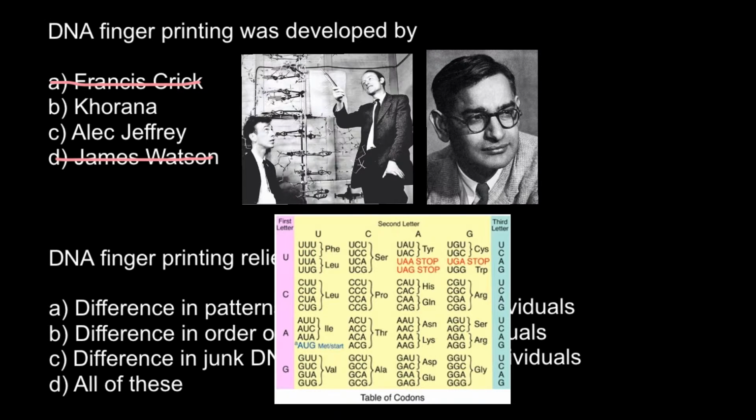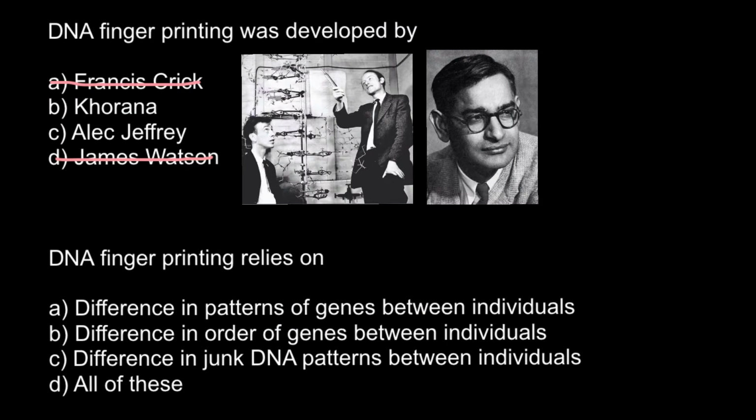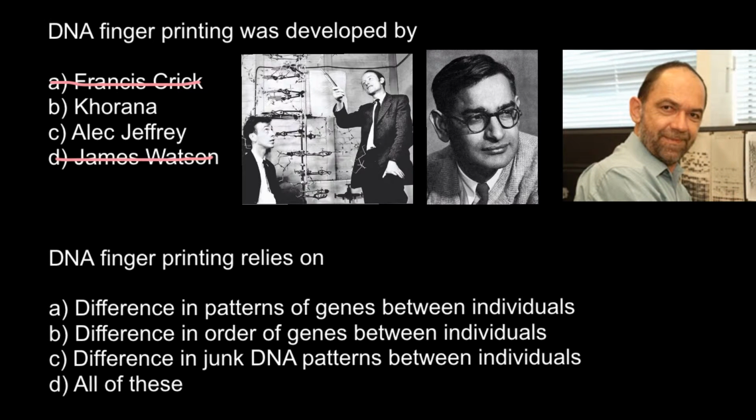So we know that we have 64 different variants of how a trinucleotide can code for 20 amino acids, and he was the first one who proposed the theory, made the first experiments, and found most of these codons that are present in this table. So his contribution was great to modern genetics. But Khorana did not develop the DNA fingerprinting technique. It was developed by Alec Jeffreys. So we can cross out answer B.